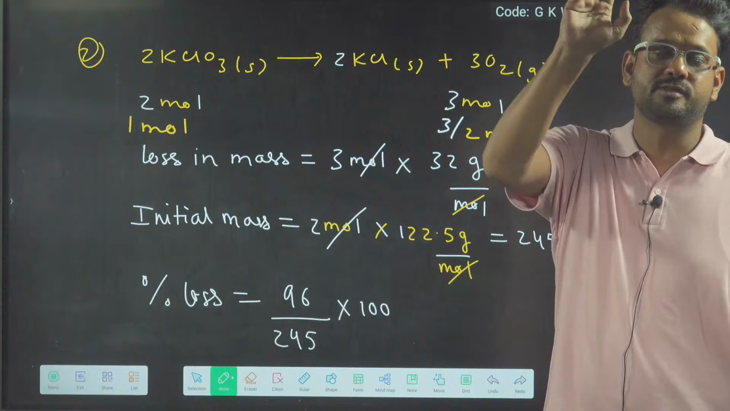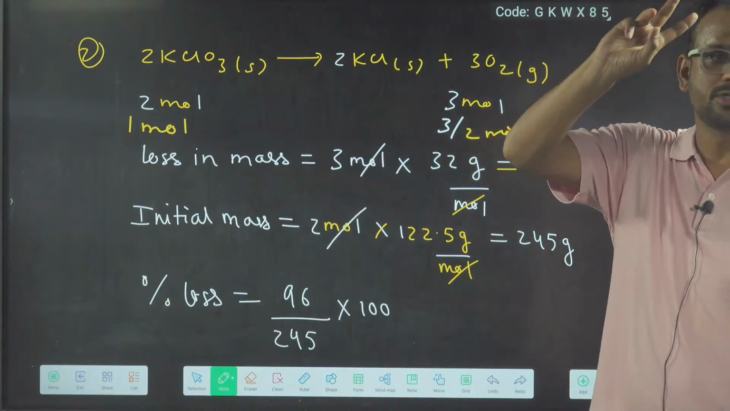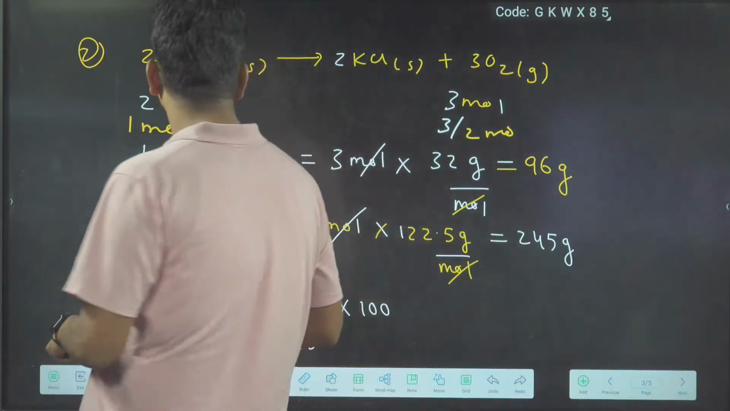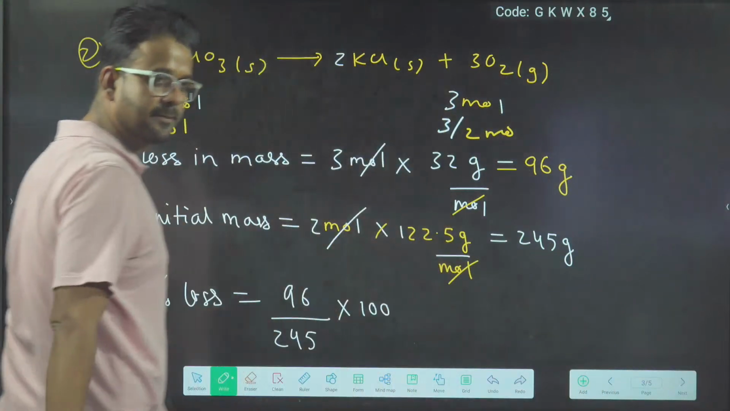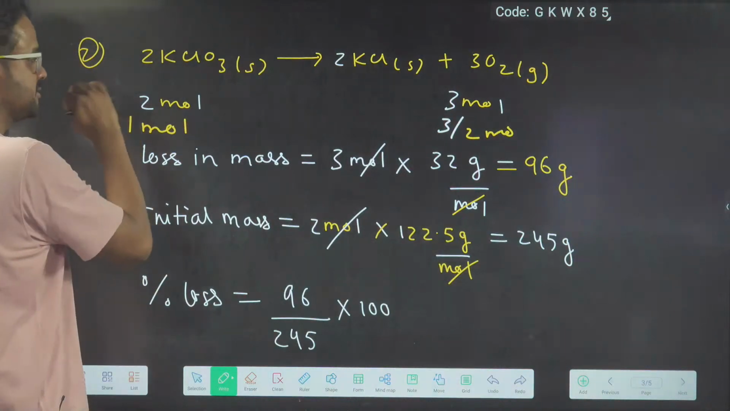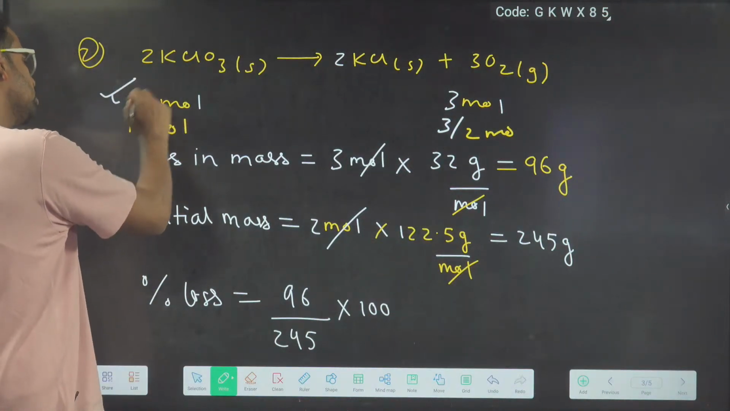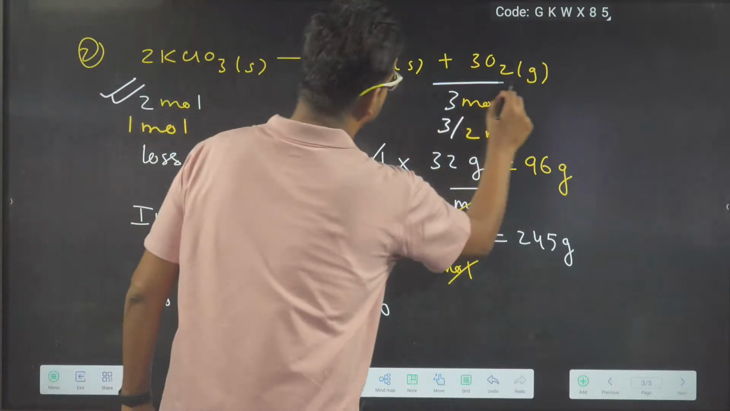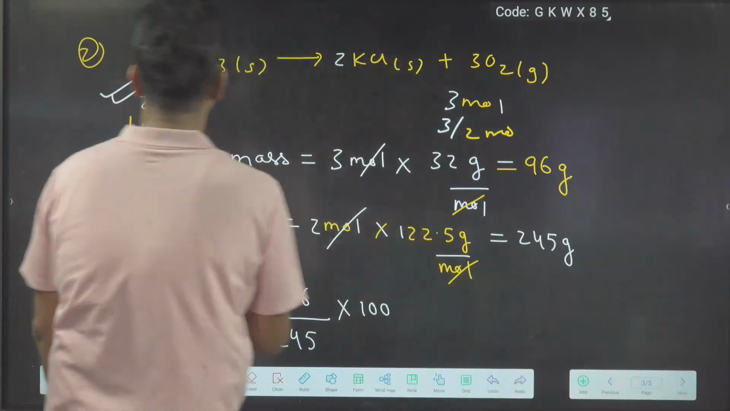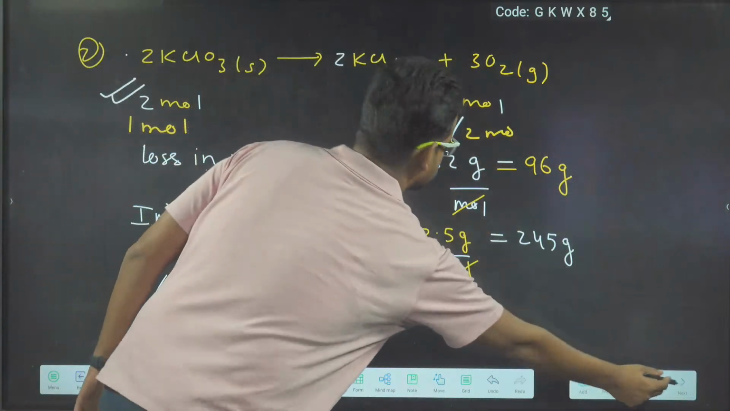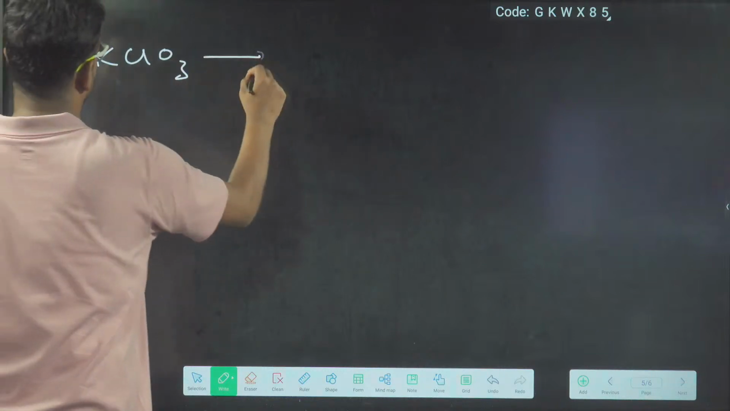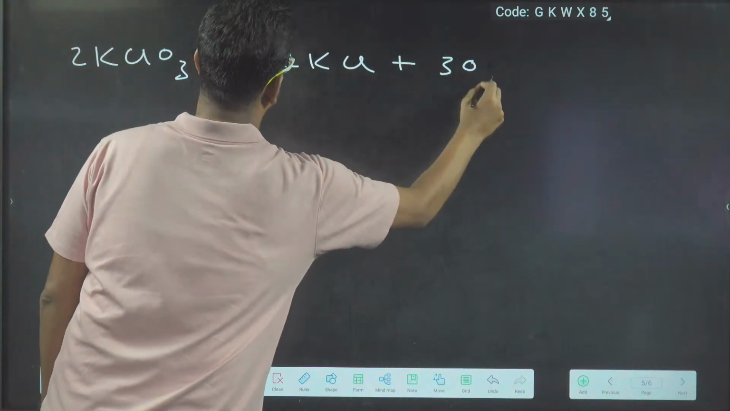CaCO3 and MgCO3 questions are clear or not? The two questions which we did before this. So it is the same question, and this time O2 is the gas. Let us say we have 2 moles of KClO3. So 2 moles of KClO3 will give 3 moles of O2, because the reaction between KClO3 and O2 is 2 KClO3 goes to 2 KCl plus 3 O2.